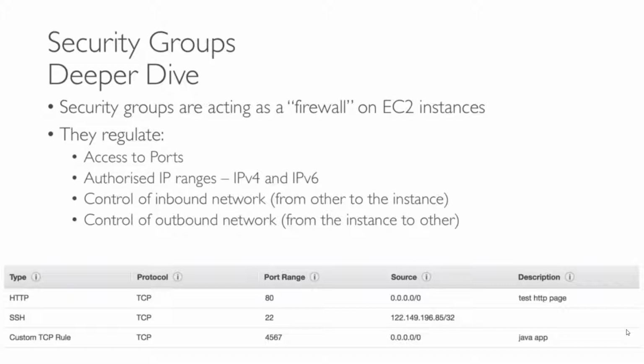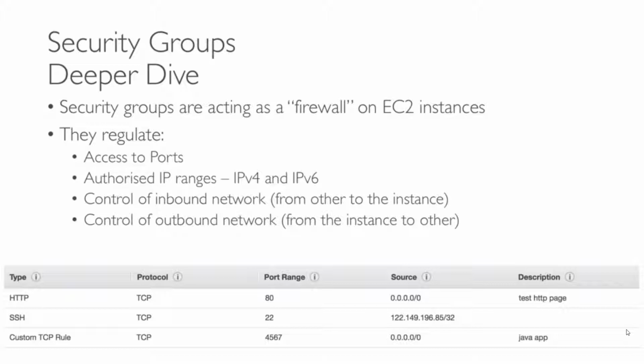Authorize IP ranges. It provides access for IPv4 and IPv6, so we can configure rules for which IP this machine could be accessed from, or which machine could be accessed from your EC2 instances, on the basis of IPv4 and also IPv6.